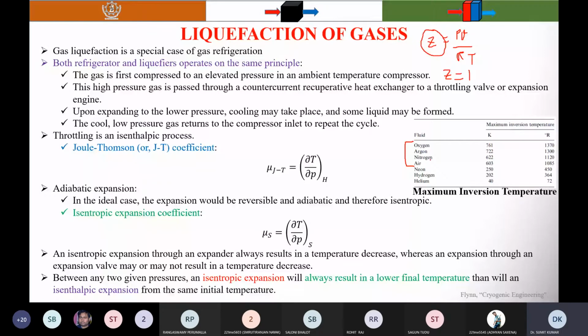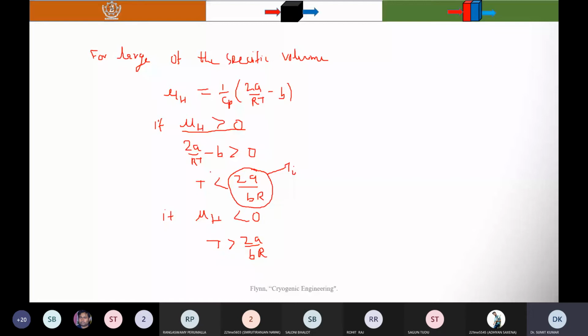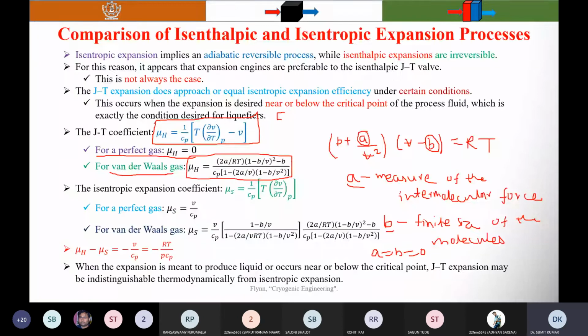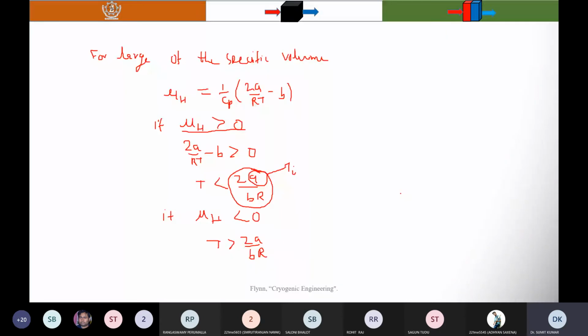So when the gas expands through the JT valve at a temperature lower than the inversion temperature, what is the meaning? Here you know that a represents the intermolecular force. I told you, a is a measure of the intermolecular force. So when T is lower than the inversion temperature, the intermolecular force is huge, and when the gas expands through the valve, we need more energy to break this intermolecular force.